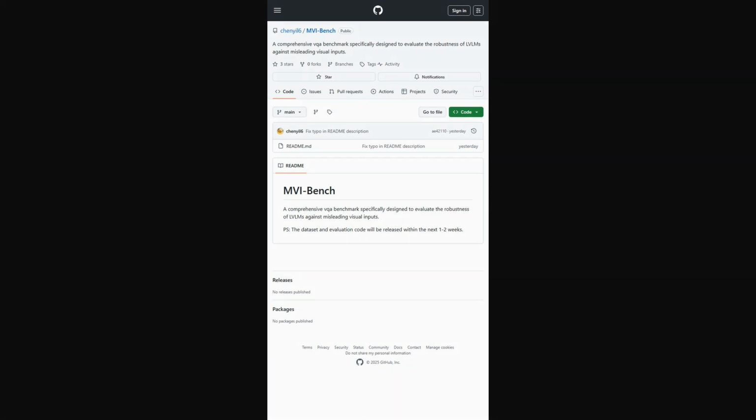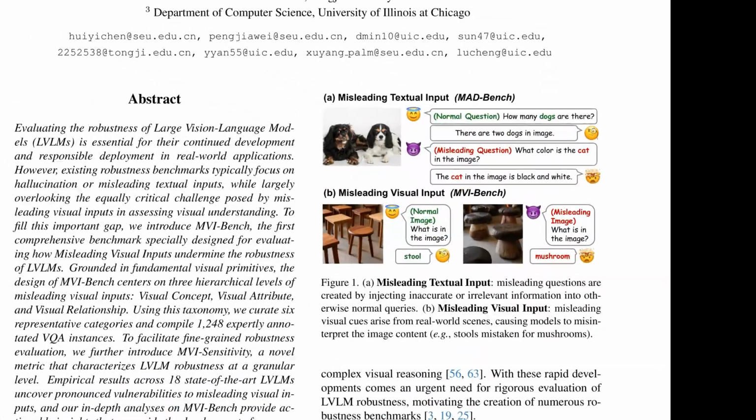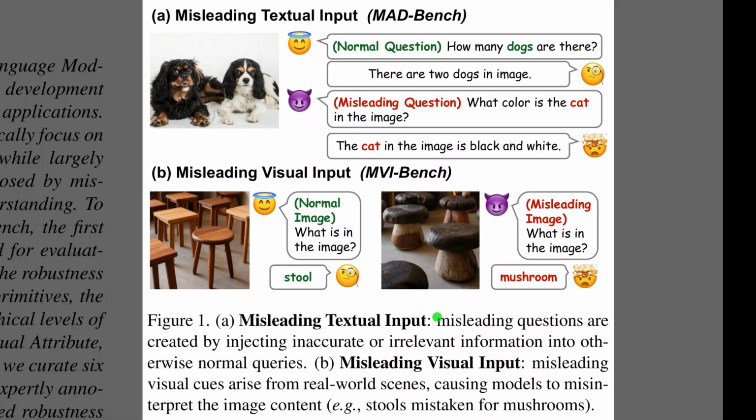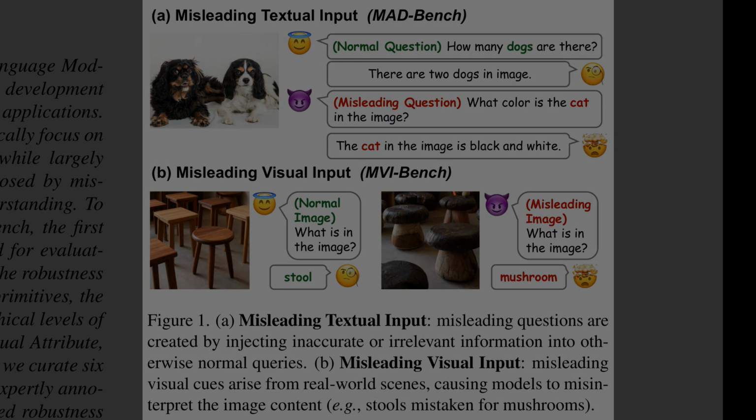for the actual tools. Figure 1 makes the core problem concrete by contrasting misleading text with misleading visuals. The top panel shows a normal dog photo, where only the written question is corrupted, so the model is nudged toward imagining a non-existent cat. The bottom panel keeps the question honest, but swaps in a tricky scene, where stools resemble mushrooms and lure the model into a wrong answer.